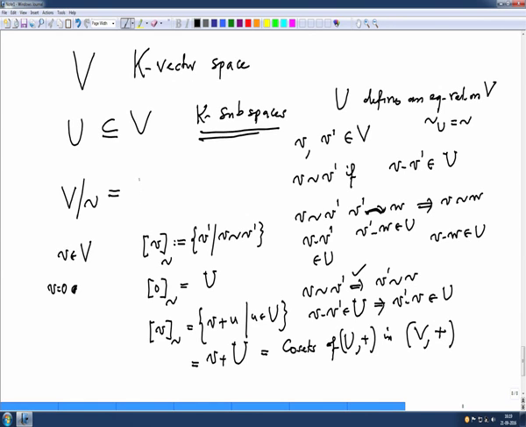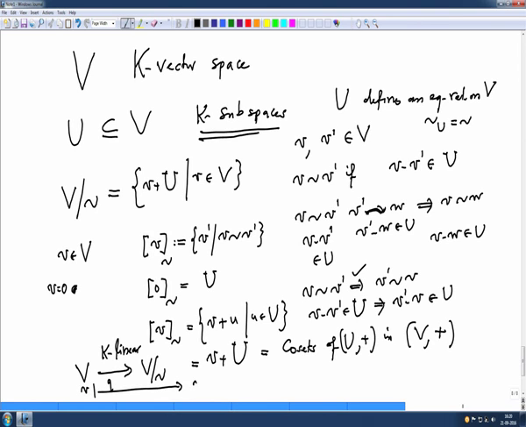This is nothing but the cosets, that is v plus U, where v belongs to V. And we can also analyze when two cosets are equal, that is precisely when the difference of their representatives belongs to U. And our problem is now to define a vector space structure on this quotient set, so that the natural quotient map is a K-linear map. This map should be K-linear, and this is the natural map Q, not an arbitrary map. This is the map v goes to v plus U.